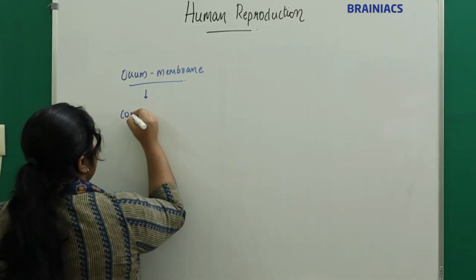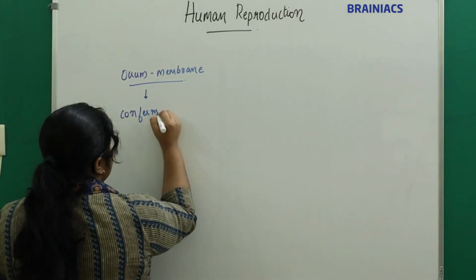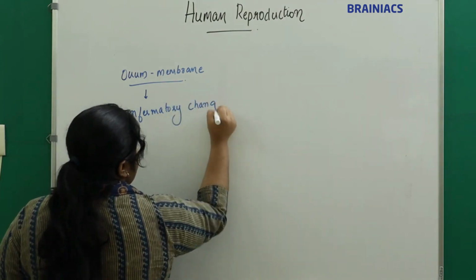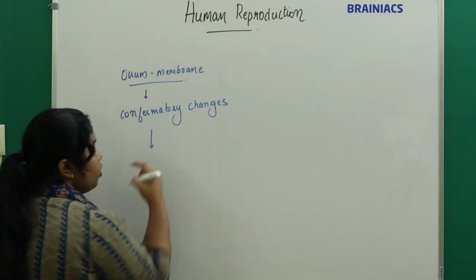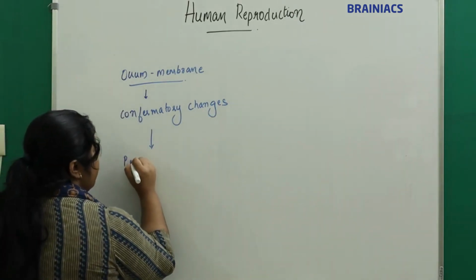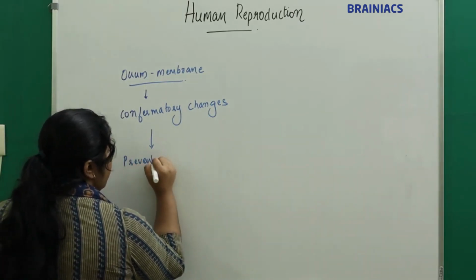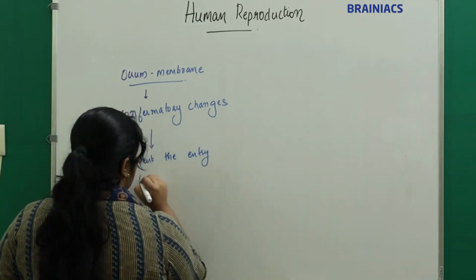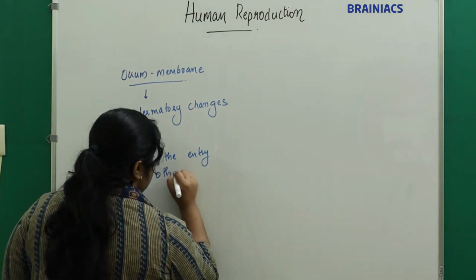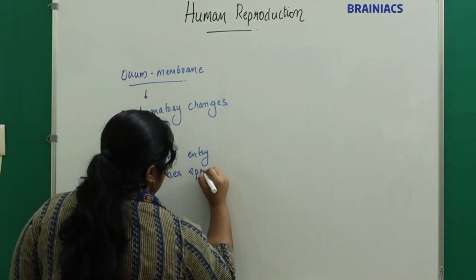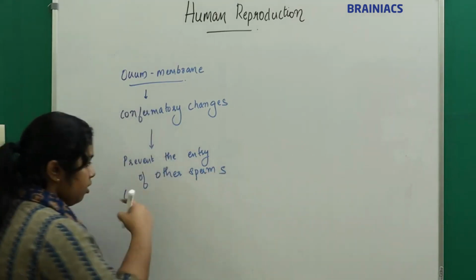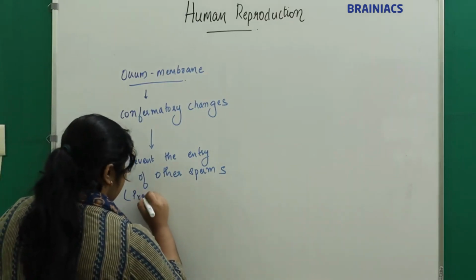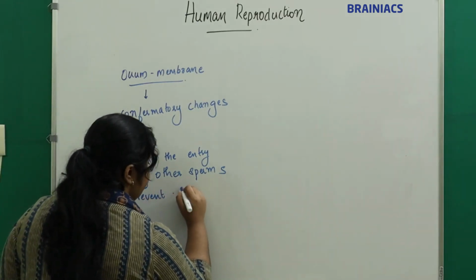There will be conformational changes in the membrane to what? It will prevent the further entry of sperms, in other terms, to prevent polyspermy.